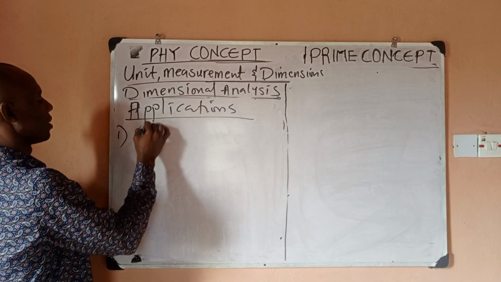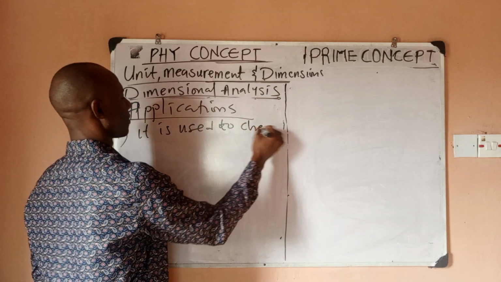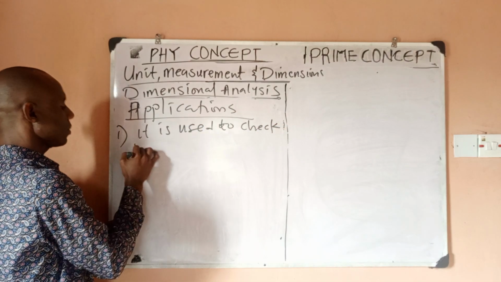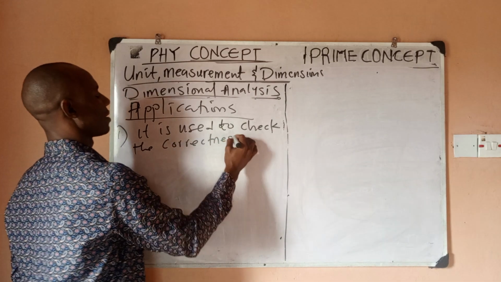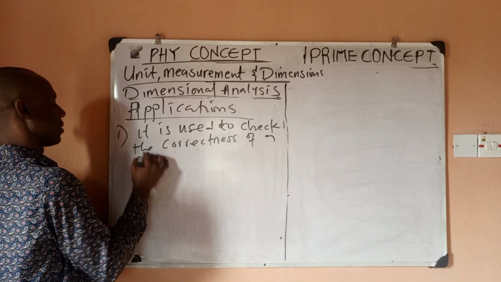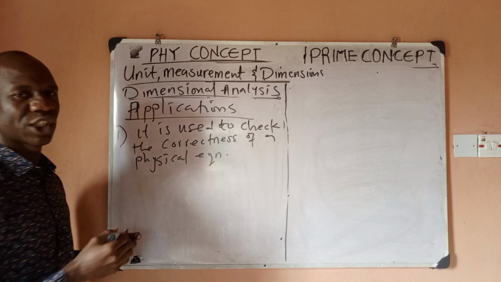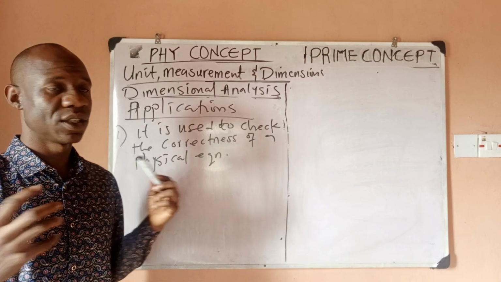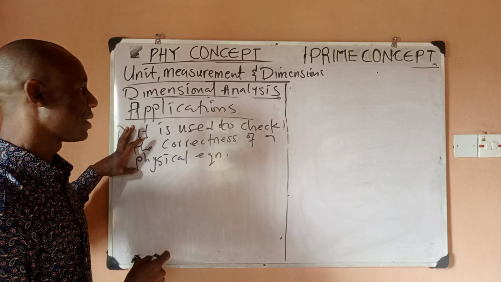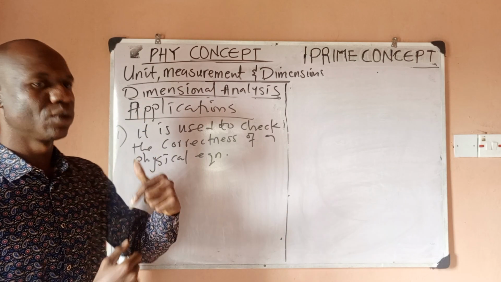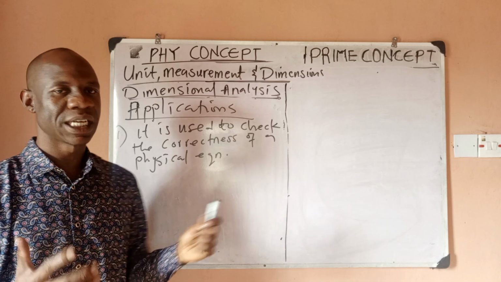It is used to check the correctness of a physical equation. So you want to check if a physical equation is correct, then dimensional analysis can help us. Let's take an example under this, just one example, then we'll go to the next one, after which you can tie it up with different examples in our next video. Let's look at one example here.